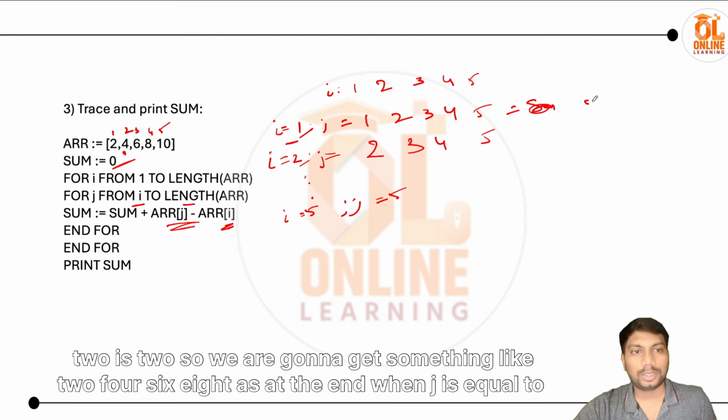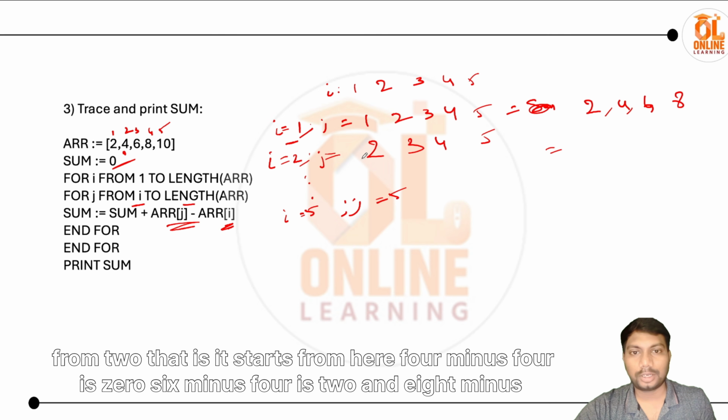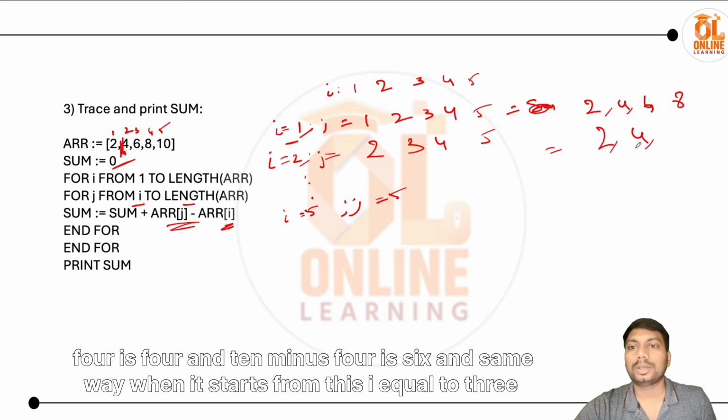So we are going to get something like 2 4 6 8, as at the end when j is equal to 5, that is 10, and i is still 1. 10 minus 2 is 8. And for this and the next loop, it starts from 2, that is, it starts from here. 4 minus 4 is 0, 6 minus 4 is 2, and 8 minus 4 is 4, and 10 minus 4